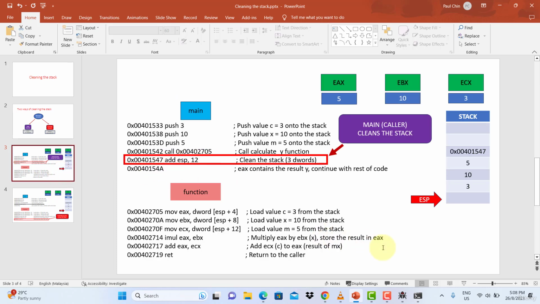And if you are going to inject code into any programs, you have to be careful to clean the stack if you're not using the RET to clean the stack. Alternatively, if you want to use the RET to clean the stack, then you should not clean the stack here. Just pass the parameter to the RET containing the number of bytes you want to clean. So you have to choose either this or this if you are going to inject code inside any other programs that you are cracking.